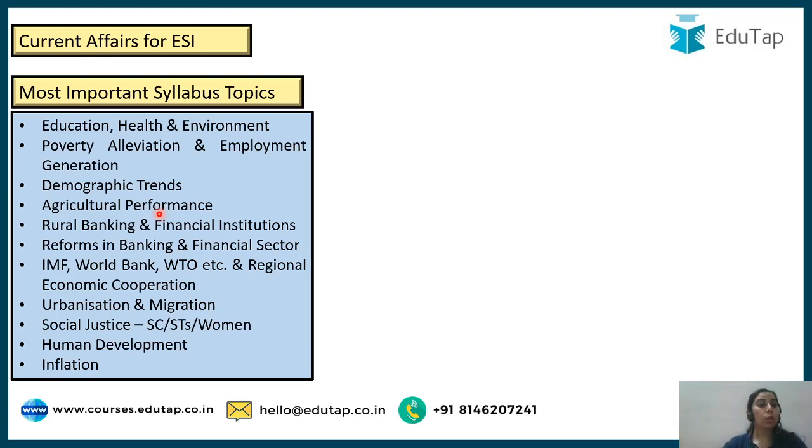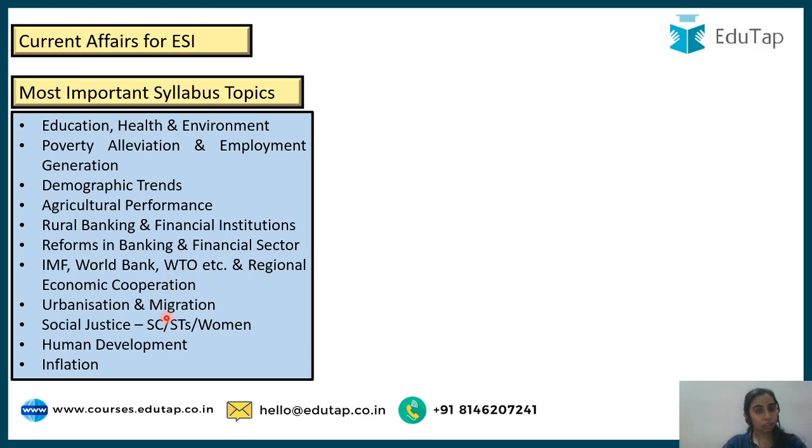Okay, rural banking and financial institutions. So here your finance related topics are important. Reforms in the banking and financial sector, again the same thing. IMF, World Bank, WTO, etc., and RECs, that is Regional Economic Cooperation. So whenever you see any report released by IMF, any program launched by IMF especially for India, you know it is important for you. Why? Because it is given in your exam syllabus.